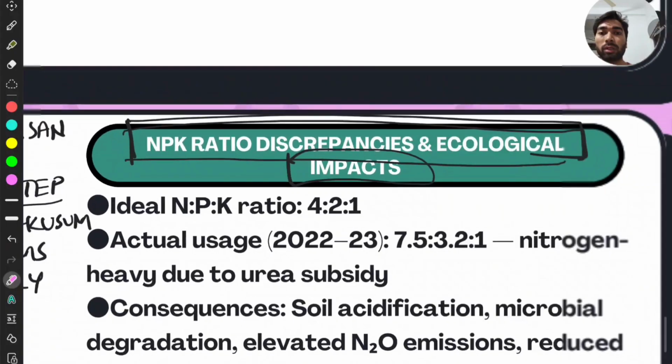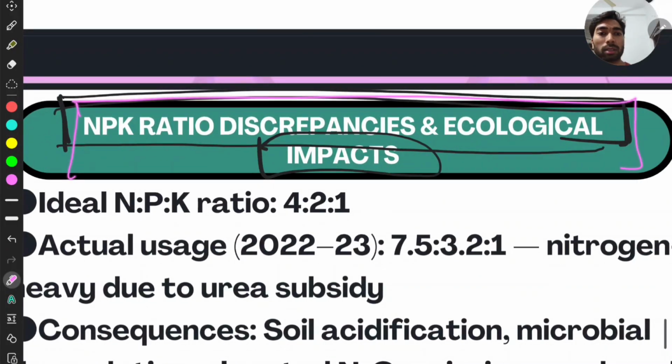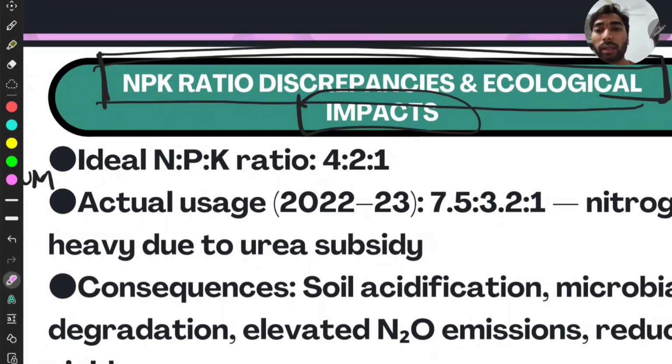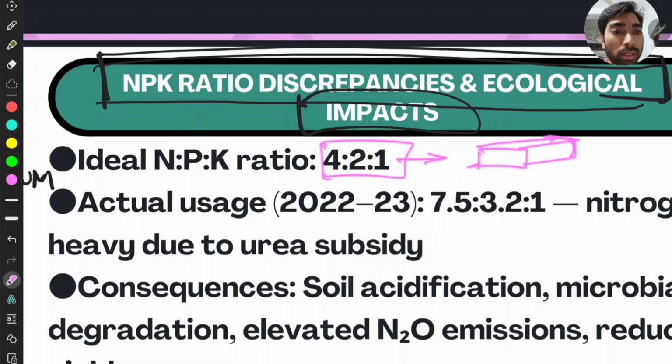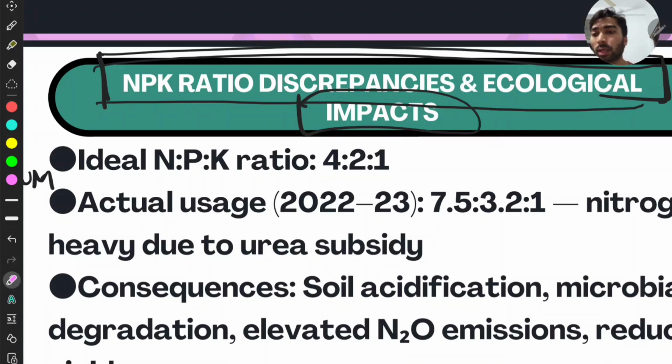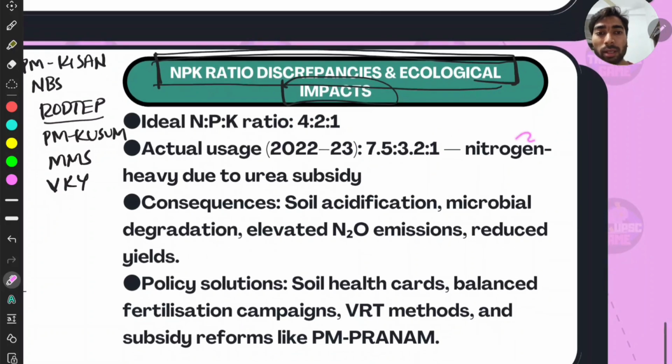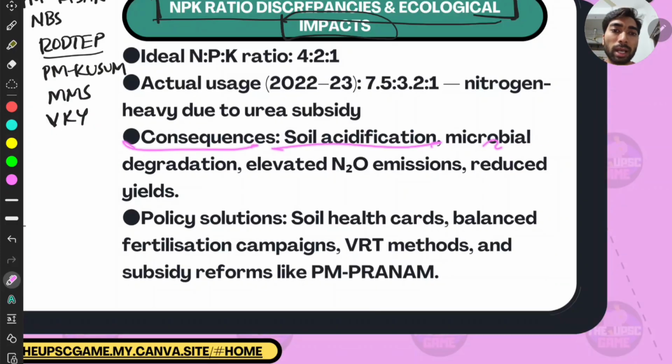Then NPK ratio, discrepancies, and ecological impacts. Well, this is a static topic, which in general is discussed in the static portion. The ideal NPK ratio is 4:2:1. If you see this, this is the same ratio as the bricks of the Indus Valley. Then the actual usage in 2020 to 23 is 7.5:3.2:1. This is very different from the prescribed. It is nitrogen heavy due to the urea subsidy. This is urea, 7.5. Consequences are soil acidification, microbial degradation, elevated N2O emissions, and reduced yields.